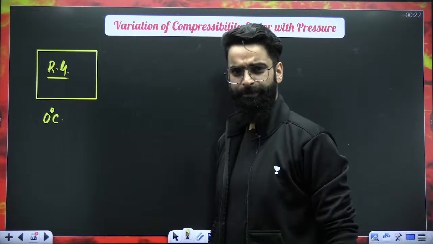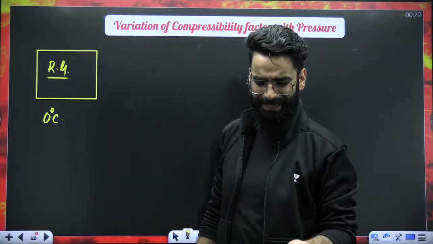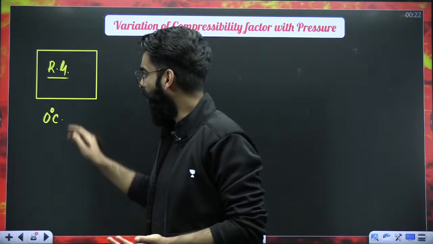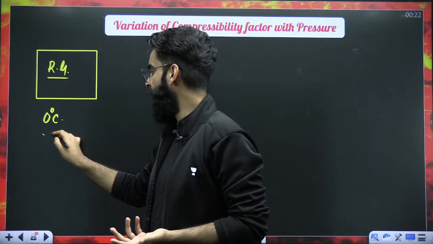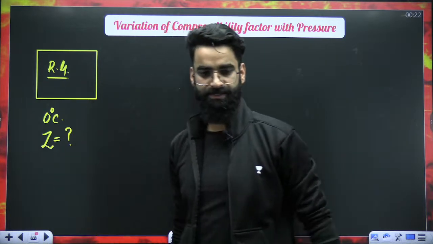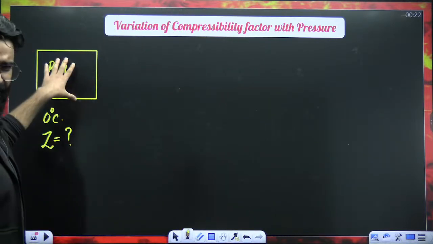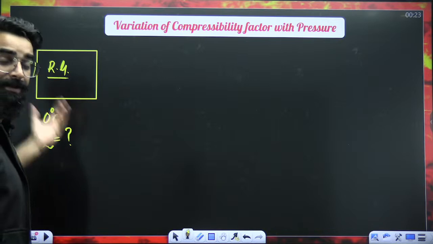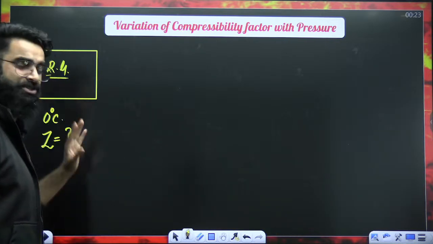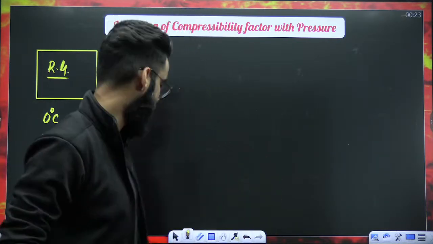Now what I'll be doing, I'll be changing the pressure of the real gas. I'll be increasing and decreasing the pressure of the real gas. And I'll see, on changing the pressure, what will happen to the value of the compressibility factor of the real gas. I'll check what will happen to the Z value, right? Let's get to know about that.